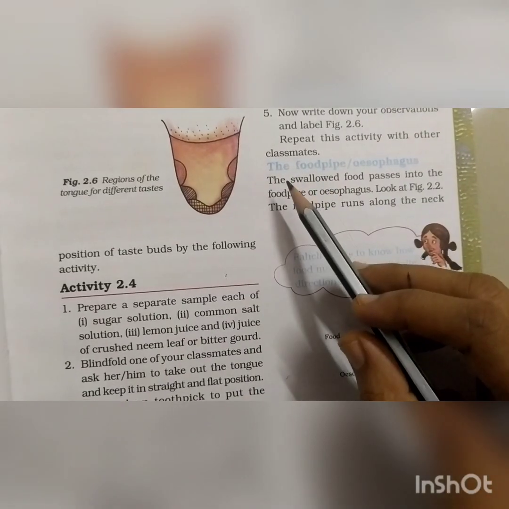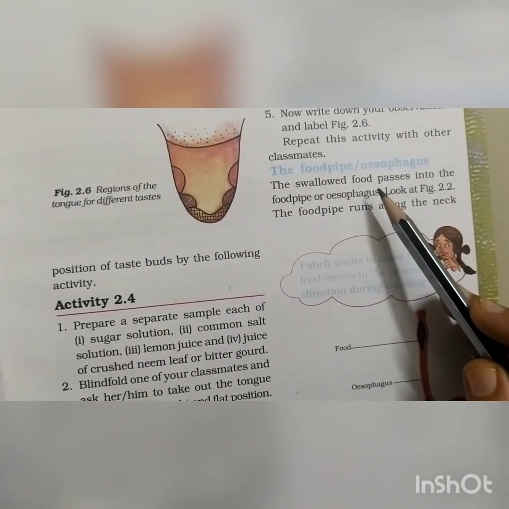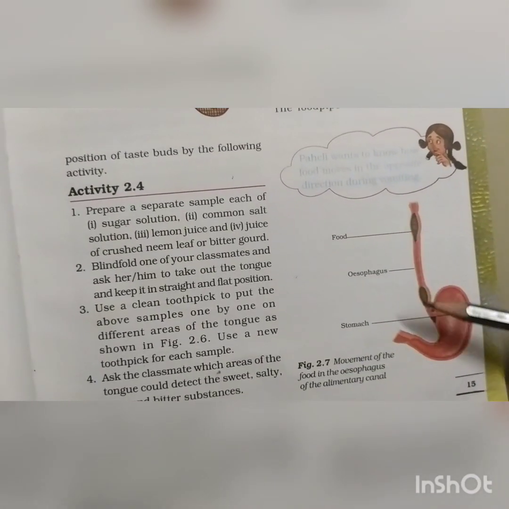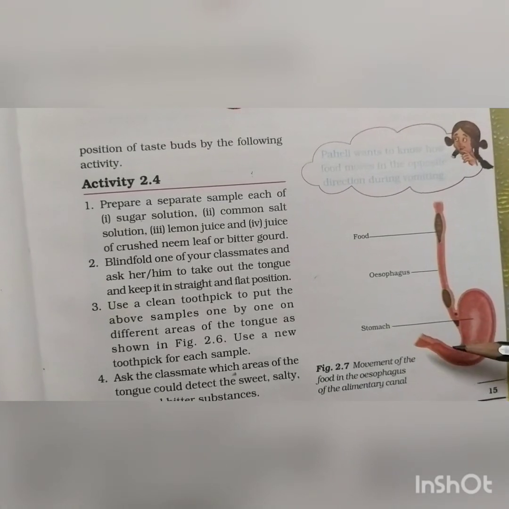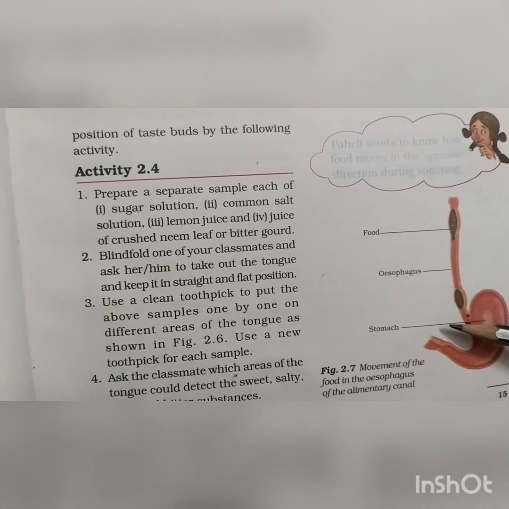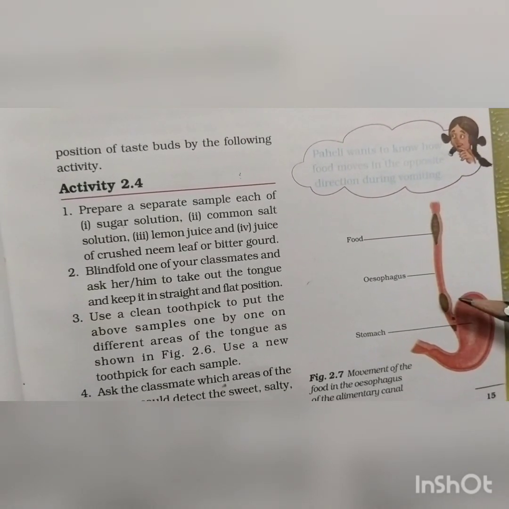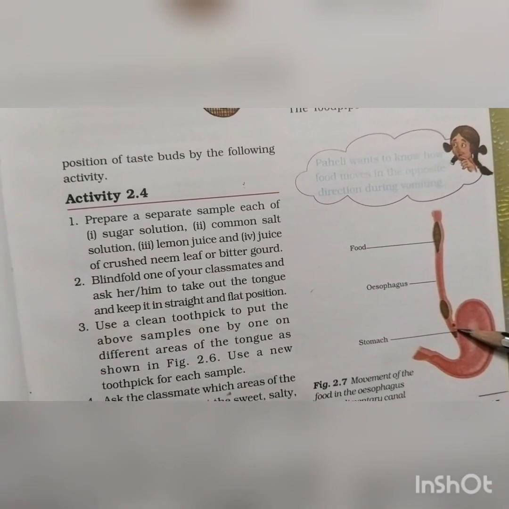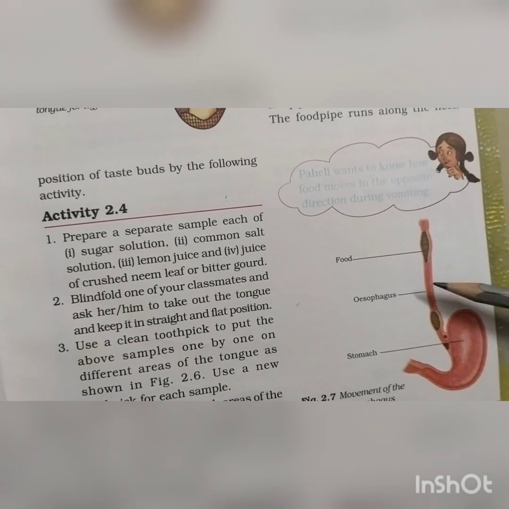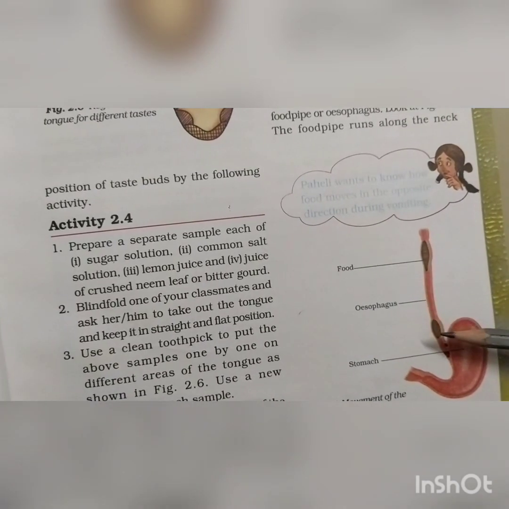Okay. Then the next part is the food pipe or esophagus. The swallowed food passes into the food pipe or esophagus. Here we can see the picture of the esophagus and the movement of the food in the esophagus of the alimentary canal. The esophagus is a long, thin tube which transports the food from the mouth to the stomach. This tube is inside our neck. It is about 25 cm long in an adult. It is also called the gullet or food pipe.